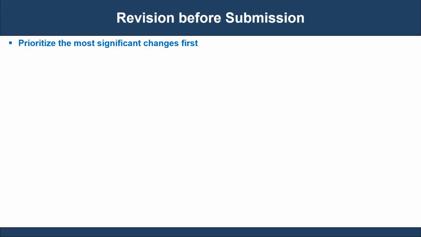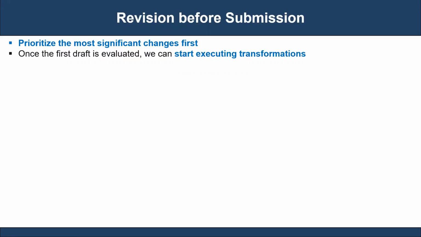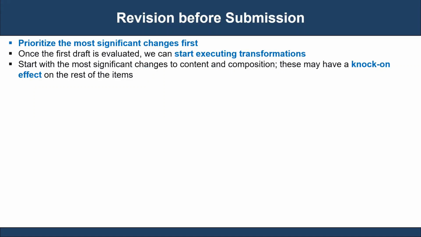Prioritize the most significant changes first. Once the first draft is evaluated, we can start executing the transformations. Start with the most significant changes to the content and composition. This may have a knock-on effect on the rest of the items.